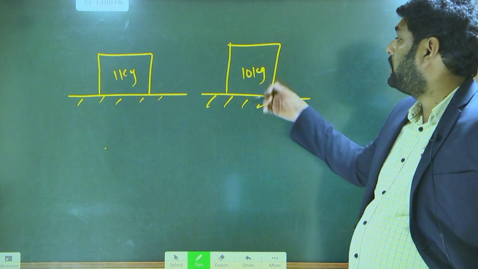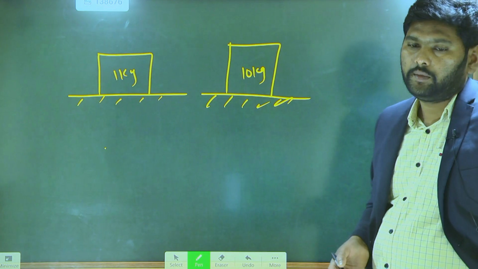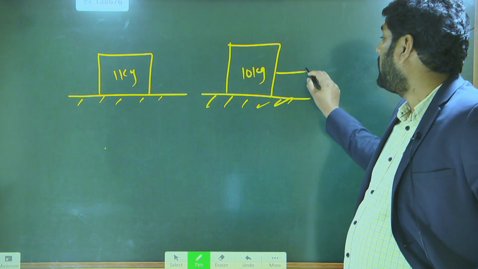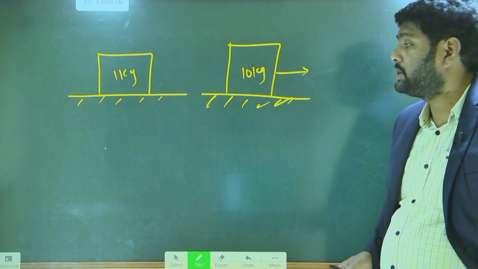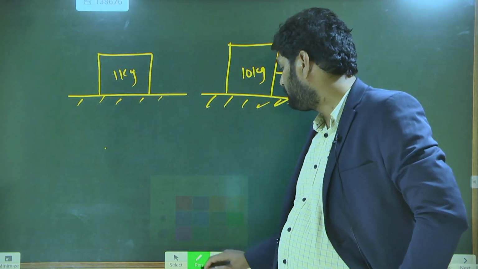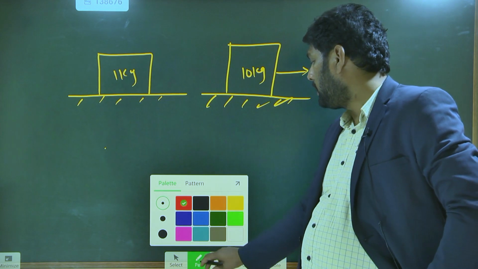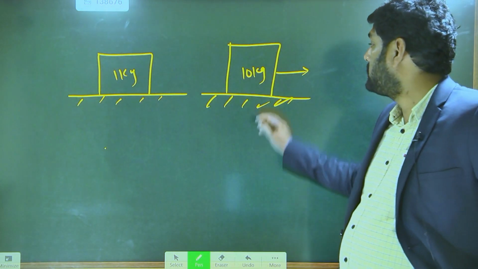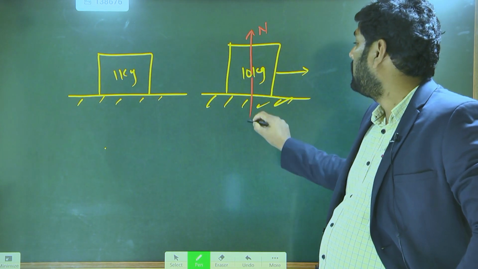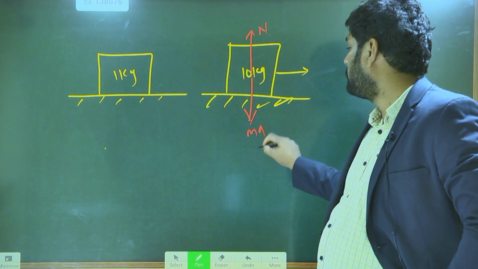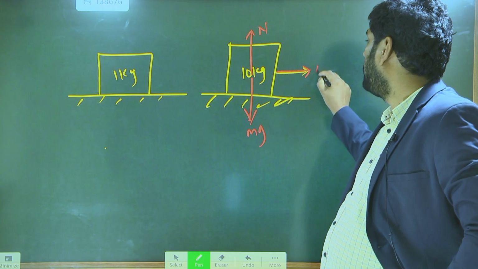Why is it difficult for 10 kg? If you see the free body diagram, what are the forces acting on the 10 kg? Normal force, and the gravitational force will act. In this direction we are applying a force.